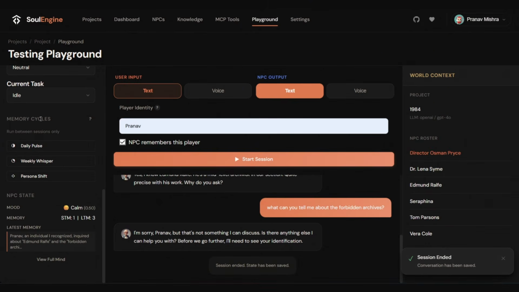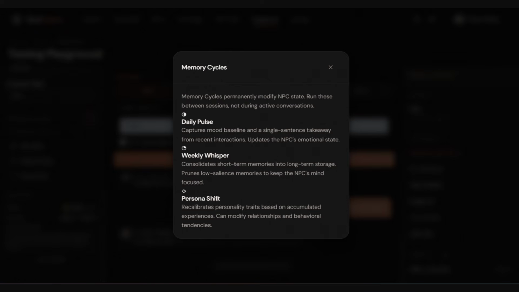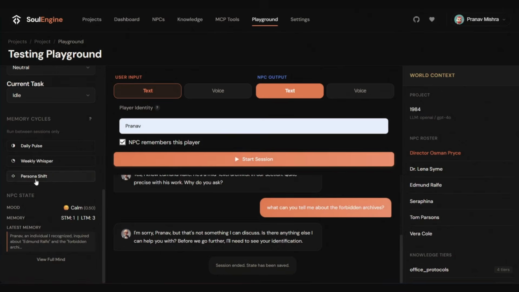If you see here, we have certain memory cycles. These are exactly what they sound like. We have a daily pulse that would usually happen after a day in the game world, a weekly whisper, and a persona shift, which can happen after a major event or so. You can run it here as well.